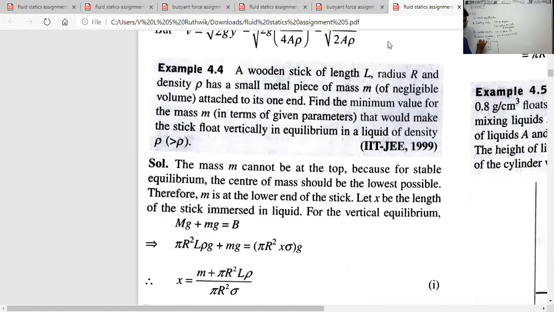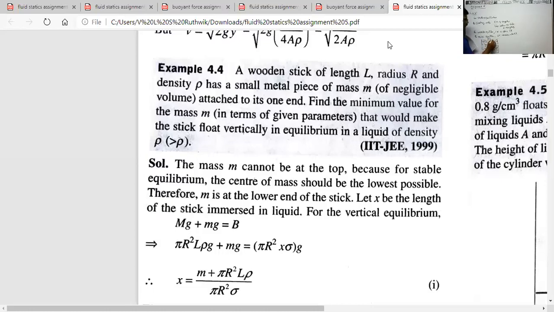Am I right? Suppose the cylinder is submerged up to here, like this.